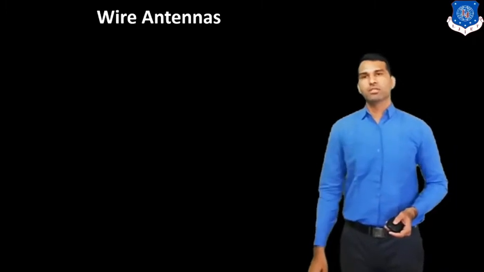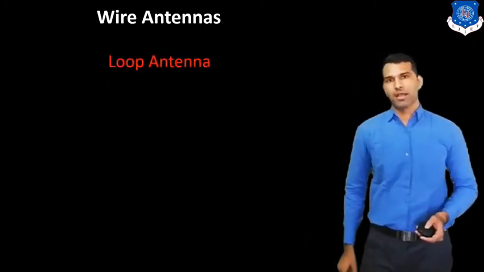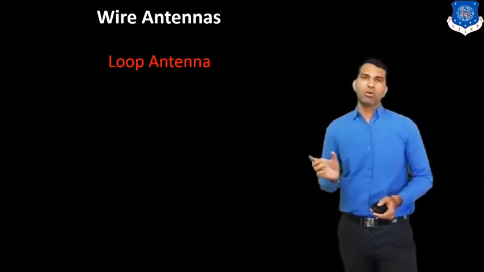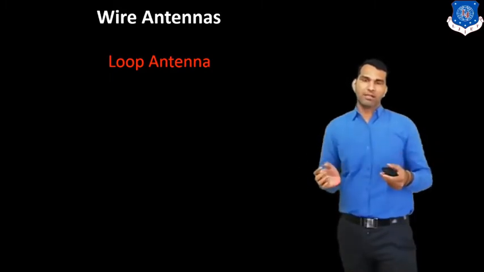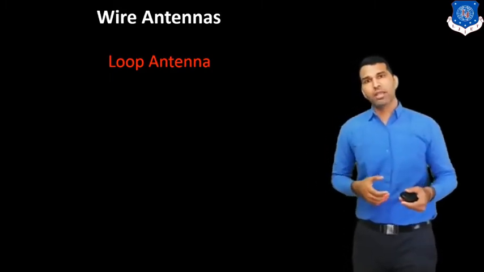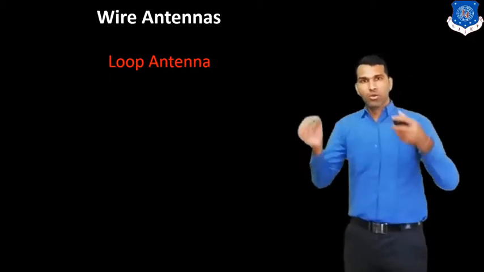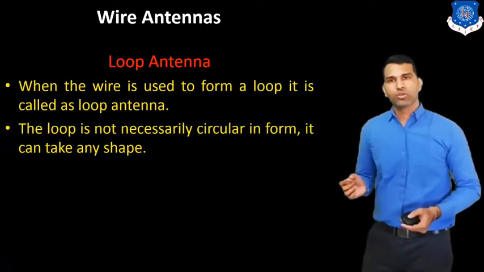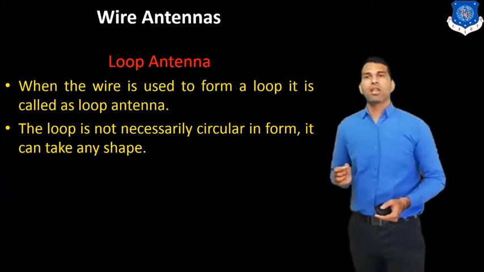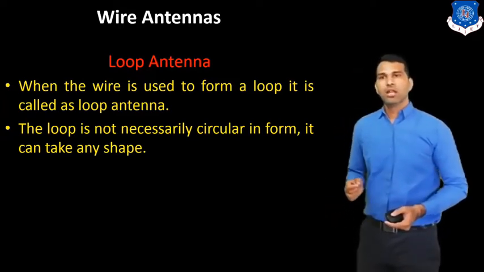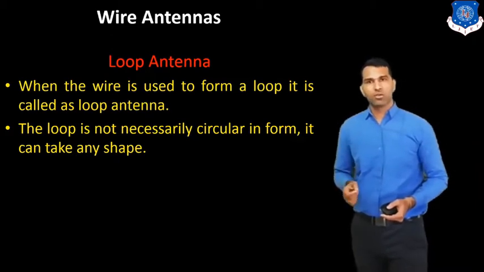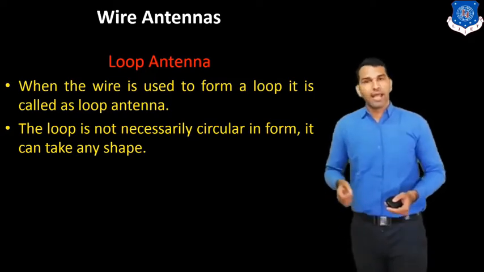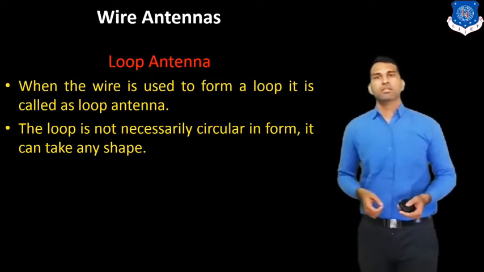Now the second type of this antenna is the loop antenna. As the name suggests, when we bend the wire into a loop shape, that antenna is known as the loop antenna. When the wire is used to form a loop, it is called a loop antenna. The loop is not necessarily circular. It can be any shape, like square or rectangular. Any shape of loop is used.